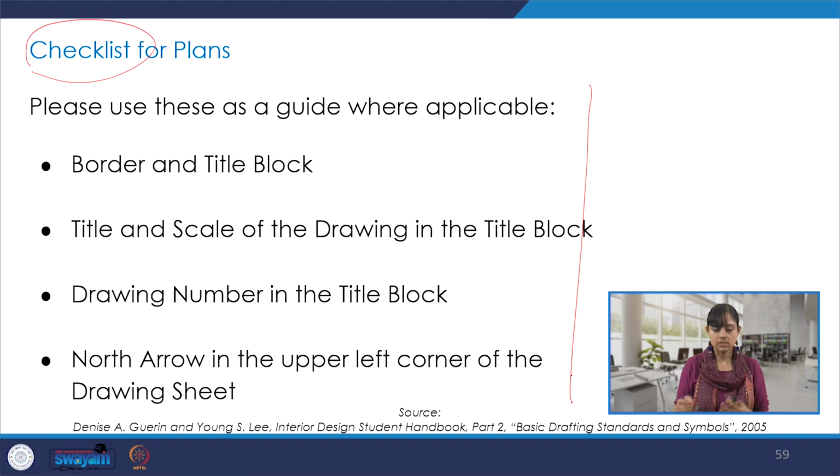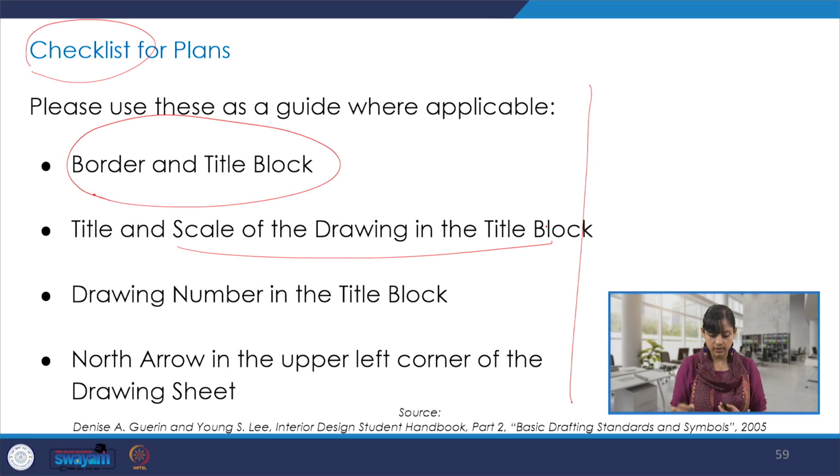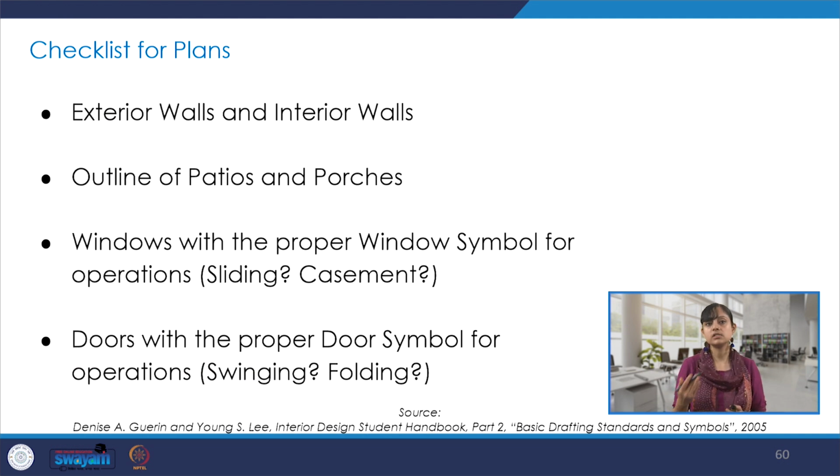We understood also how things work on site and what is the checklist when we produce these drawings. So we have to go by these checklists, starting with the border and title block, scale of the drawing. There has to be a drawing number. We have to, of course, showcase the north arrow so that we can understand the orientation of the site and understand the details better. Exterior walls, interior walls, patios, porches. If there are openings like windows and doors, how do we put them on the plan? So we have to just do this checklist whether we have put all these details in place or not, and whether anything is missing or not, so that before sending it on site, we are sure that nothing is missing.